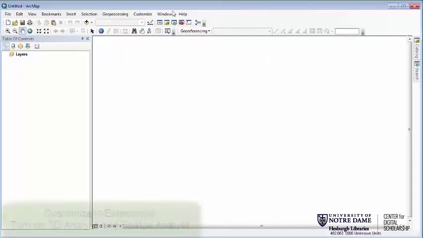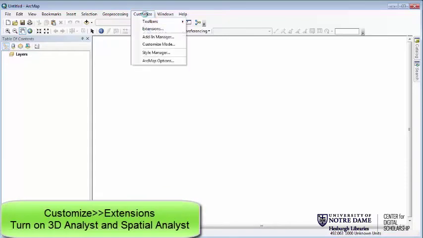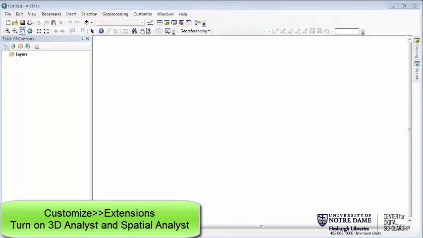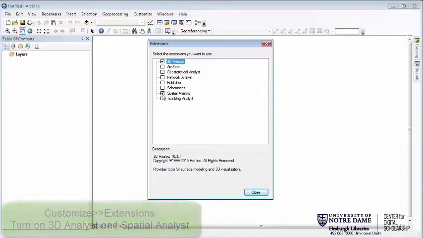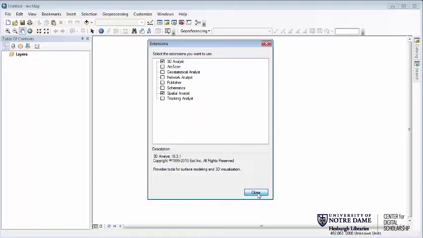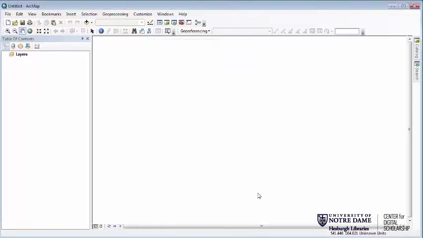So to enable these, we're just going to go to Customize, Extensions, and then you simply want to turn on 3D Analyst, see mine was already on, and Spatial Analyst. Now if you work off of the same computer, then these will stay in place. If you work off of different computers, or if you're logged in on a computer lab or something, then you may have to do this every time. Fortunately, the software will let you know pretty quickly if that's the reason why your tools aren't running.